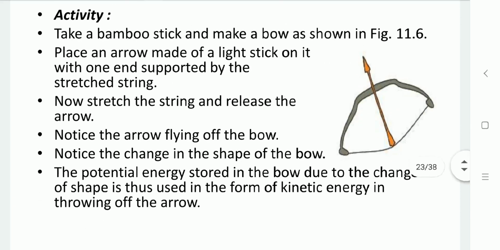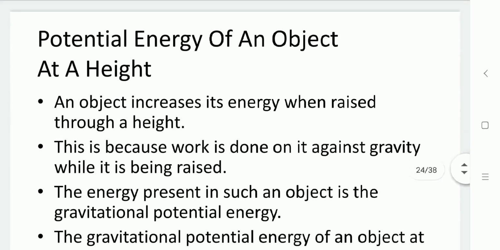So here an object increases its energy when raised through a height. Because of the work done on the object against gravity, its potential energy increases. By that amount, it is able to get a higher speed during the free fall. So the energy present in that object is in terms of gravitational potential energy.